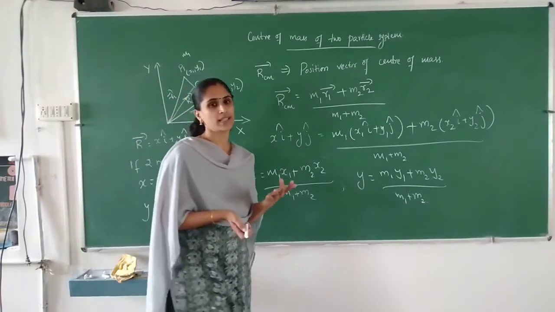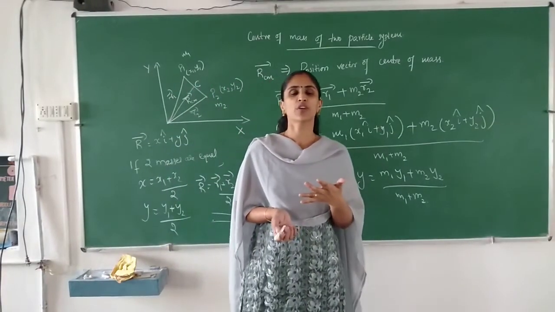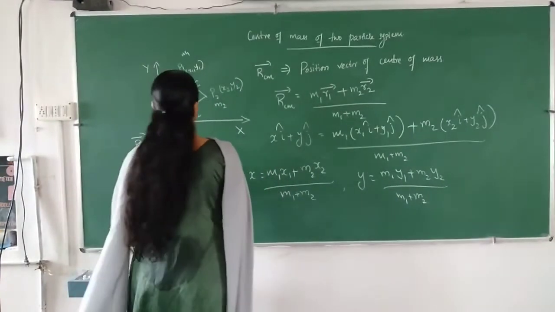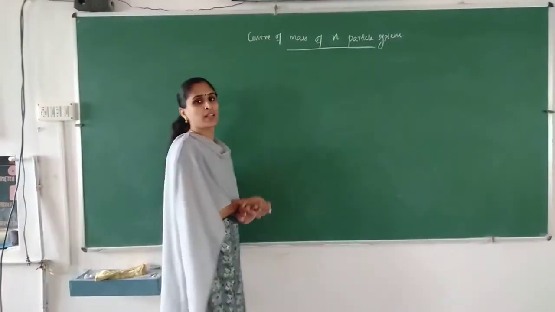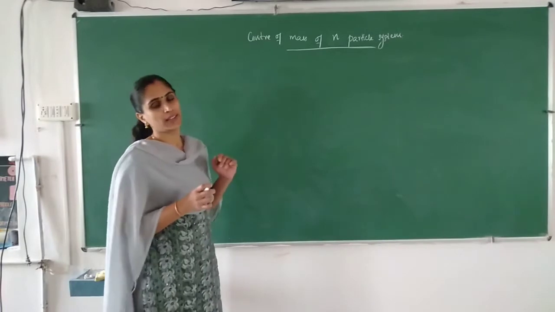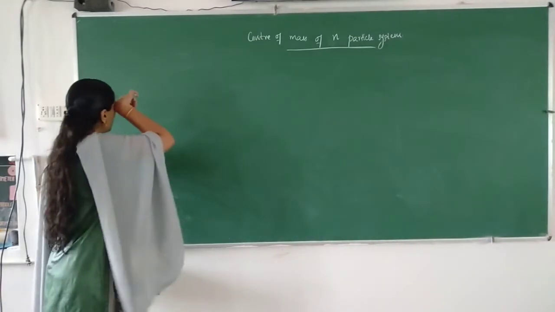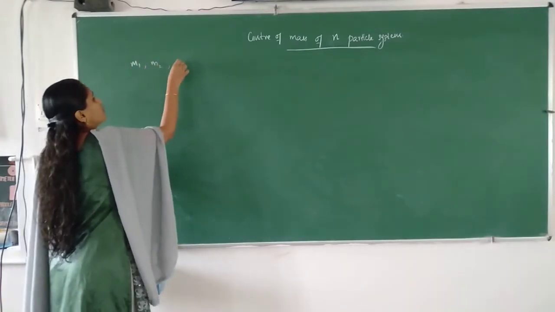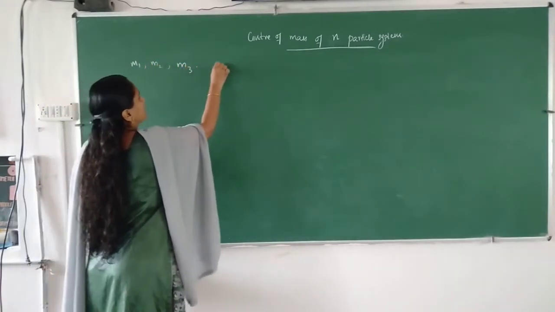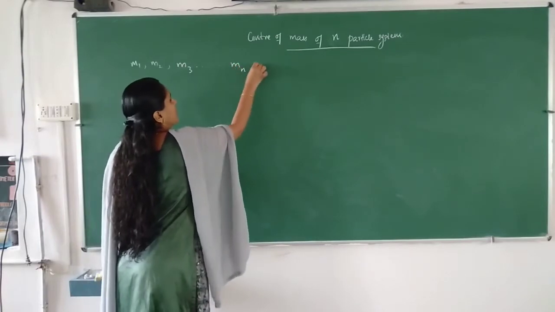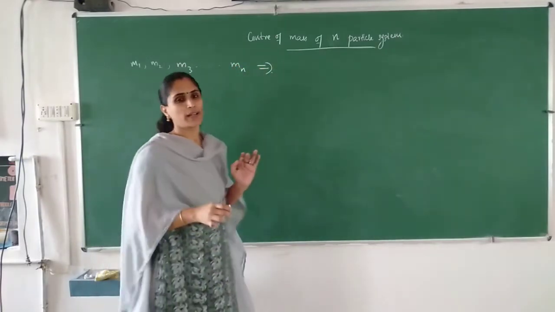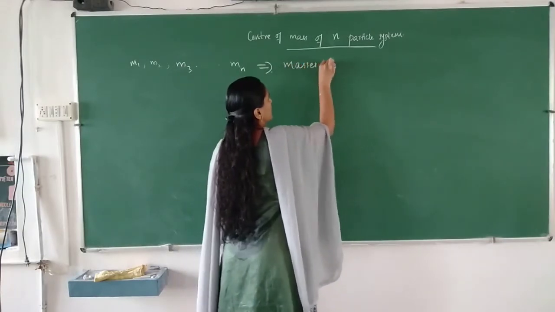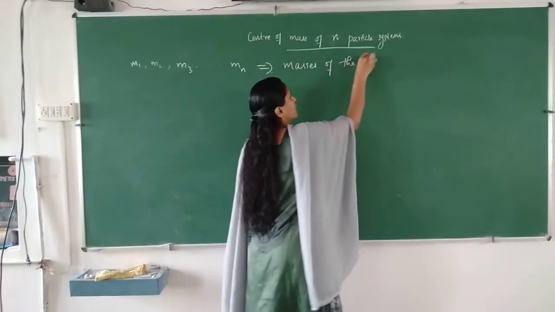Now we will discuss the center of mass of an n-particle system. We are considering n particles, and let m1, m2, m3, and so on up to mn be the masses of the particles, and r1, r2, r3, and so on up to rn be the position vectors of the particles.